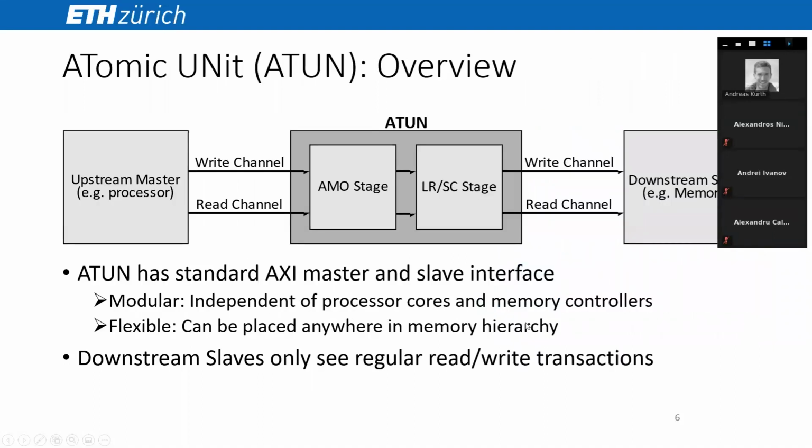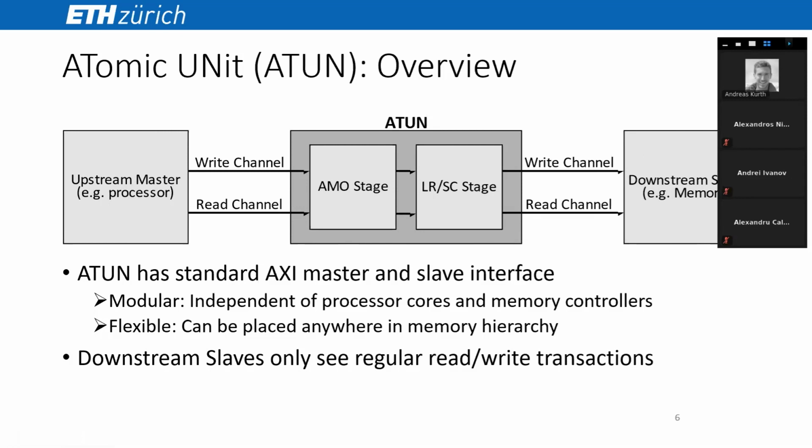Our atomic unit has 2 standard AXI interfaces, a slave port and a master port. It is independent of processor cores and memory controllers and can be placed anywhere in the memory hierarchy. Upstream masters, here on the left, send atomic transactions, and the ATUN translates them into regular reads and writes. This means that downstream slaves, such as memory controllers, do not have to deal with atomic transactions at all.